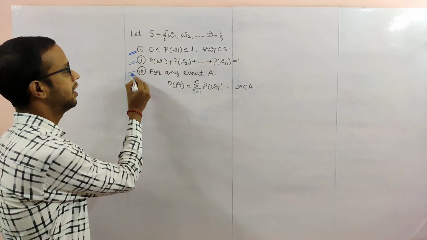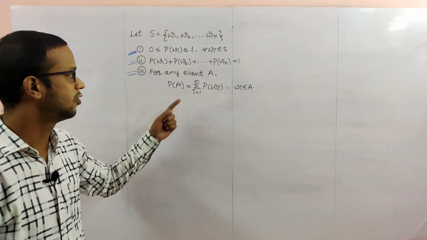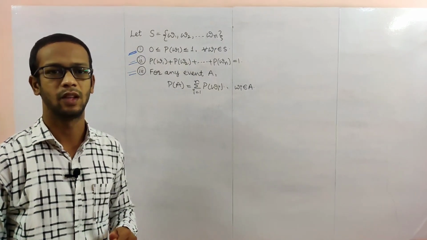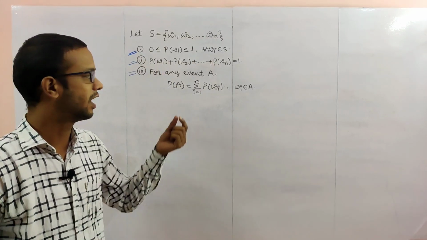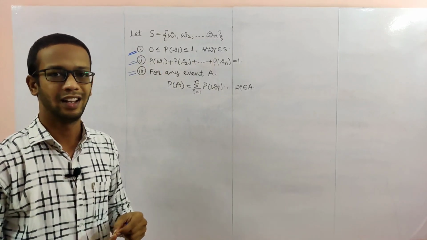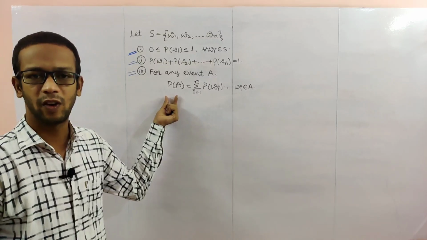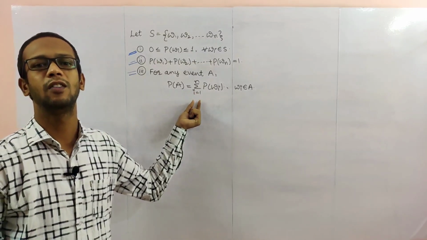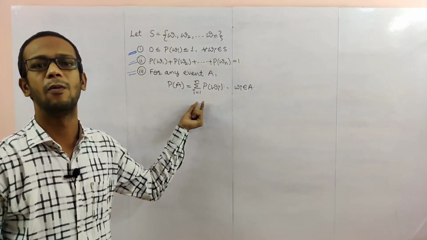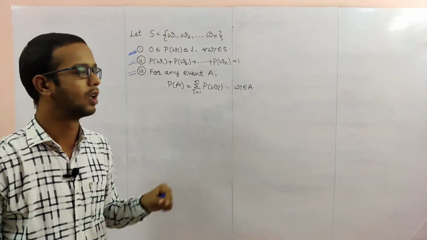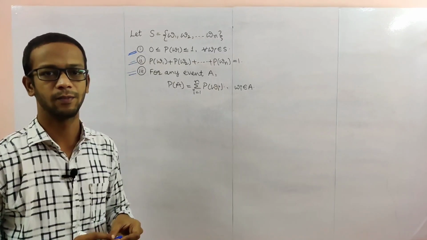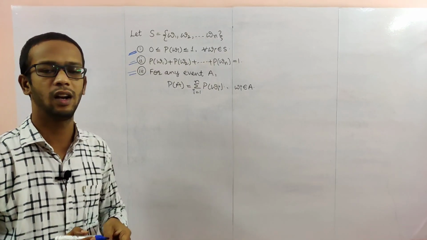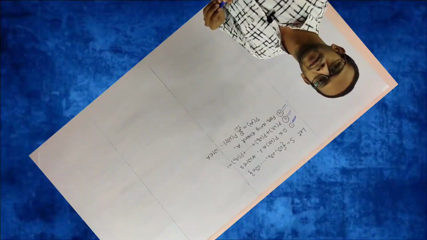Next, for any event capital A, where an event means a subset of the sample space, the probability of A is the sum of the probabilities of its outcomes. Actually we won't use this one, we'll discuss another method. So these 3 points are used in some places here.